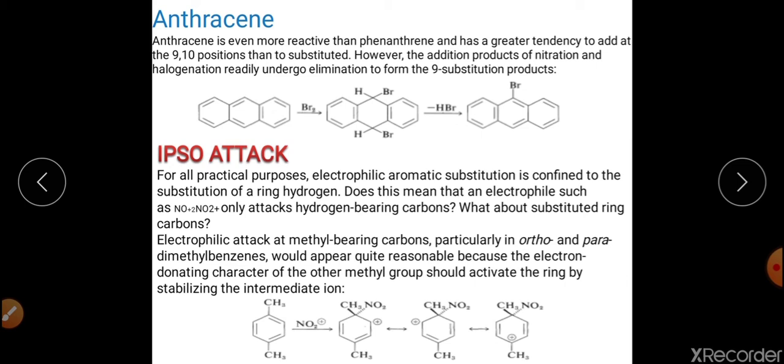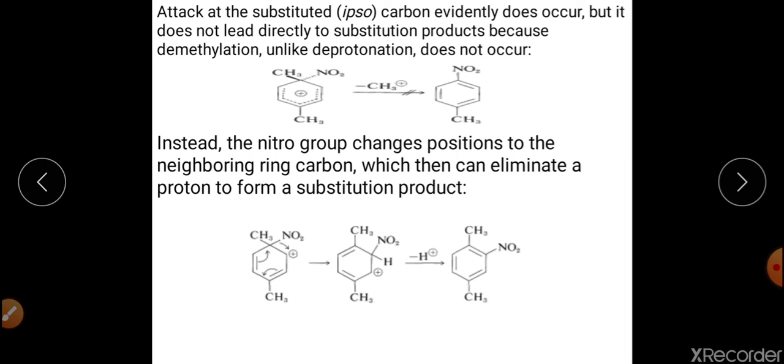Now NO2 positive means nitration is allowed to happen at this substrate. Nitration will happen ortho to this CH3 group or ortho to this CH3 group. Clear? And this is not allowed to replace the already present CH3 group. This is a very rare chance, right? And if this NO2 positive replaces the CH3 group which is already present on the benzene ring, at that time it will be called ipso substitution.